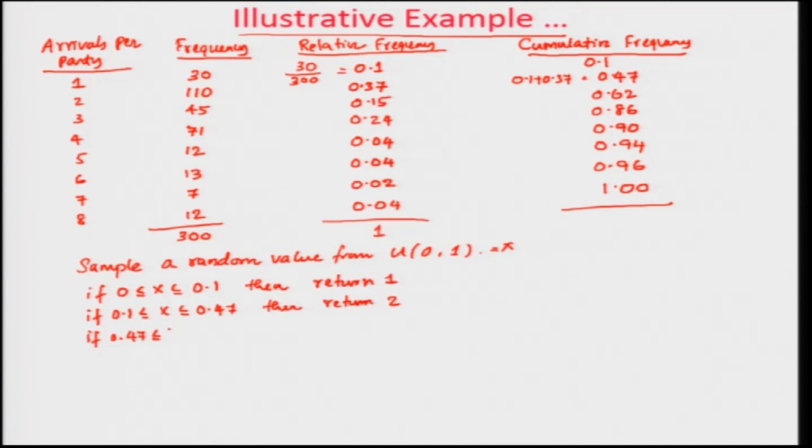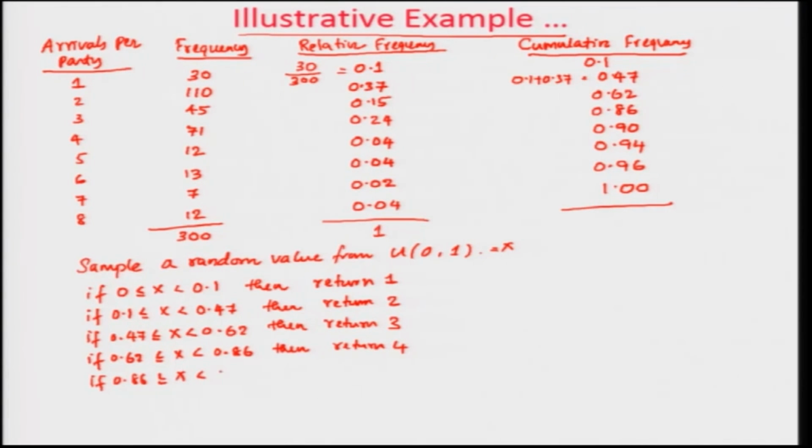If 0.47 less than or equal to x, not less than or equal to, let us call it less than, because you do not want values in both cases. If 0.47 less than or equal to x less than 0.62, then return 3. If 0.62 less than or equal to x less than 0.86, then return 4. If 0.86 less than or equal to x less than 0.90, then return 5.